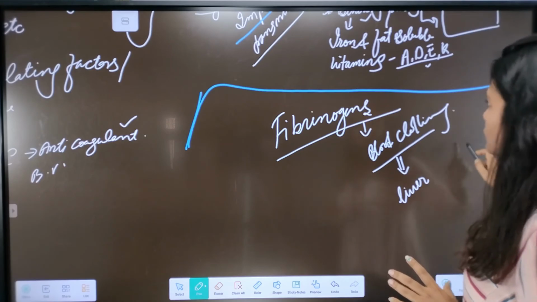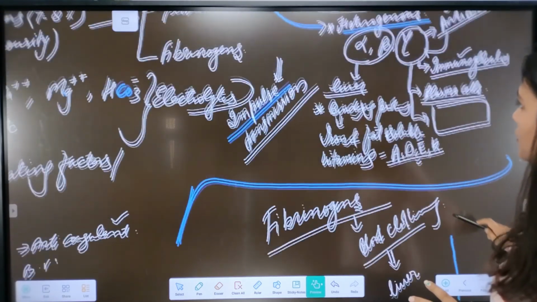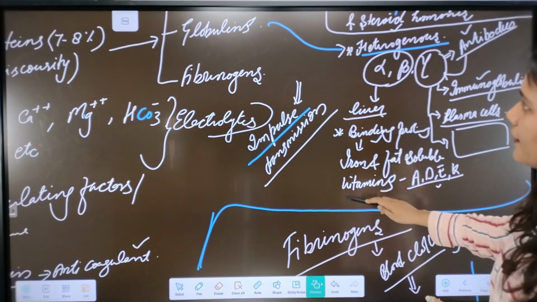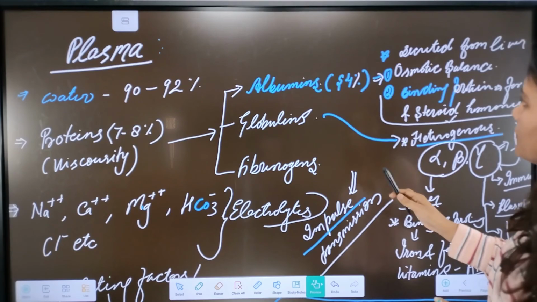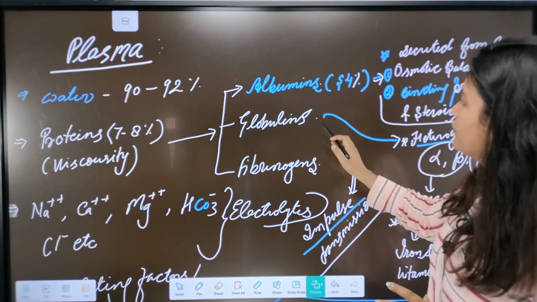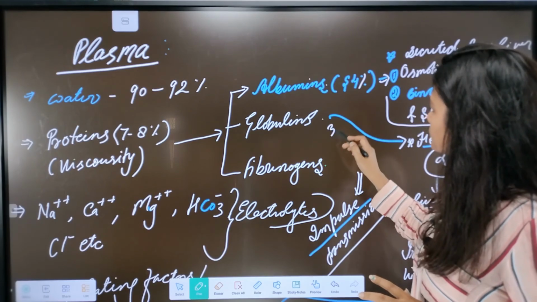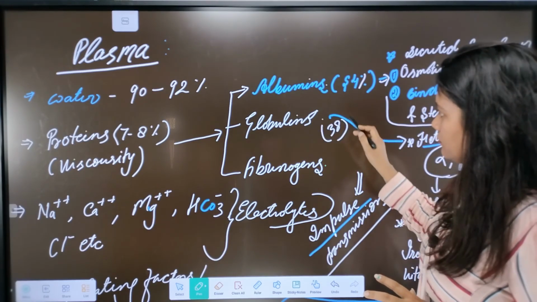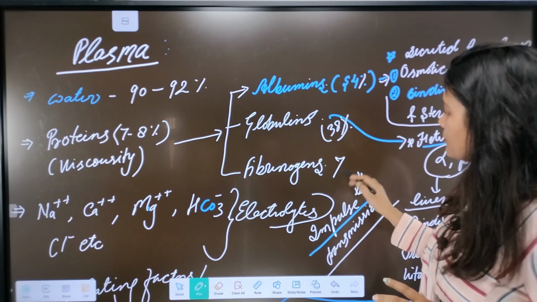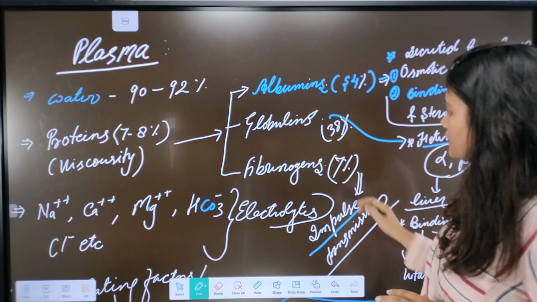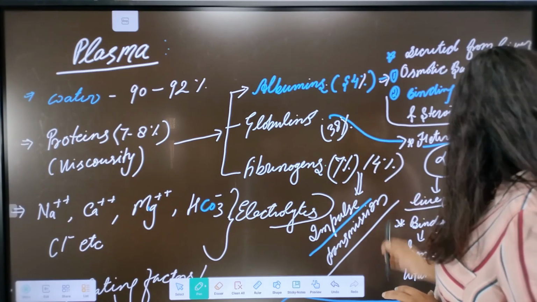Okay, so this is done up to here. I think I forgot to mention their percentage. Globulins are about 38% of total plasma, and fibrinogens about 7% of total plasma proteins, 7 or sometimes 4%.